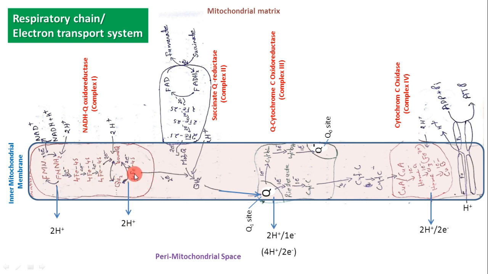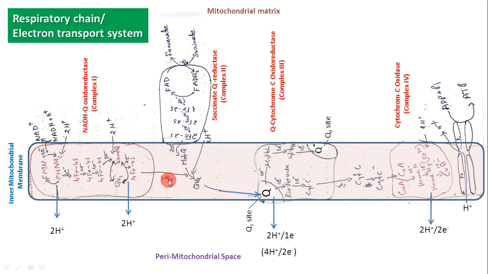Then the 4Fe4S center is the last compound in complex 1, from which a pair of electrons is passed into another ubiquinone which is not a part of any complex. Thereby it is called mobile Q or mobile ubiquinone.